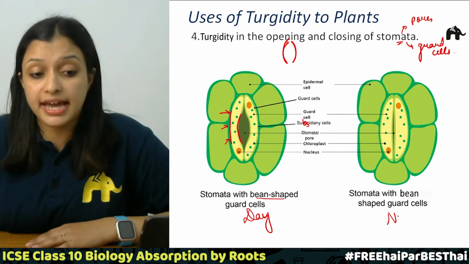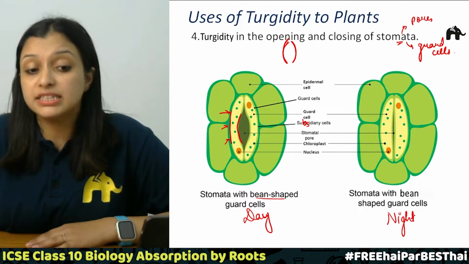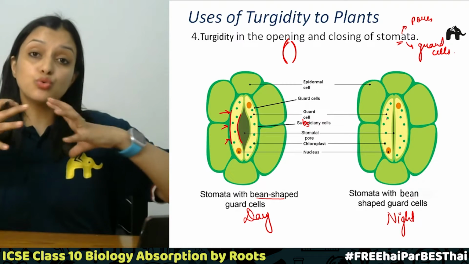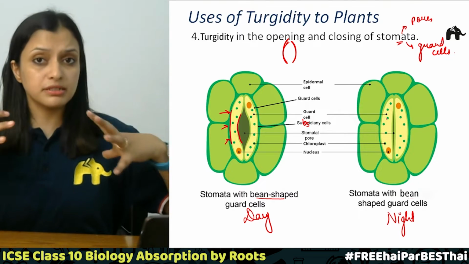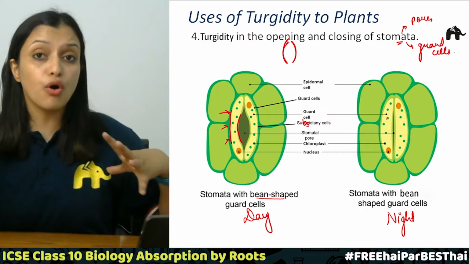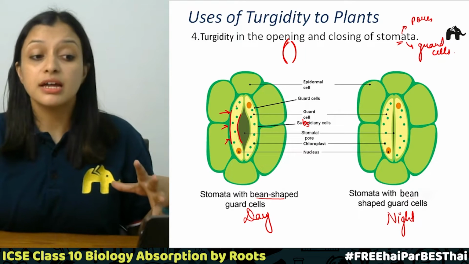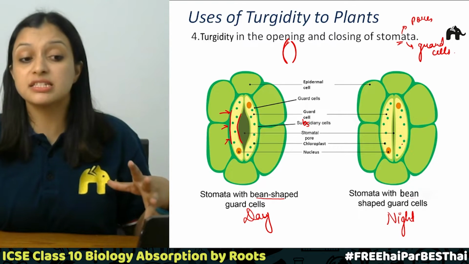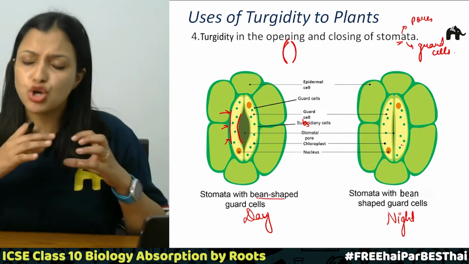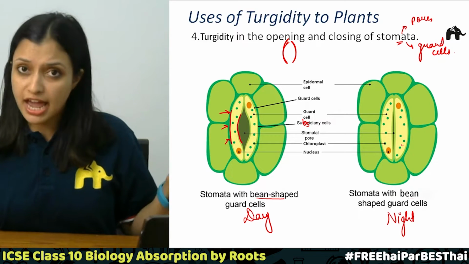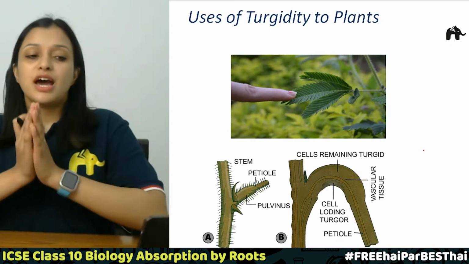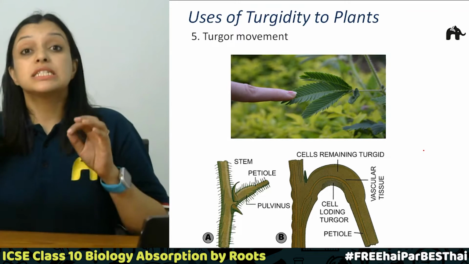And during the night, what happens, at the night time, the cells lose water, they become from turgid to flaccid, they lose all the water. In this case, the guard cells were turgid. In this case, the guard cells are now flaccid, they have lost all the water which they have absorbed from the surroundings. So now comes the next point, that is turgor movement.